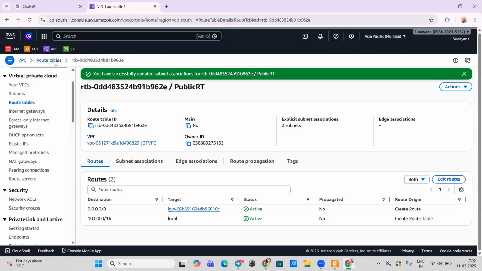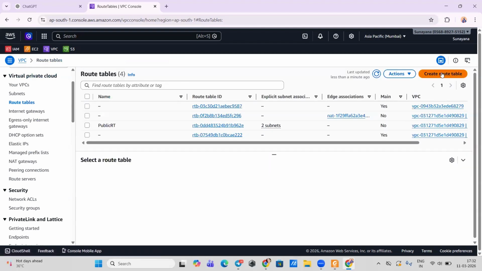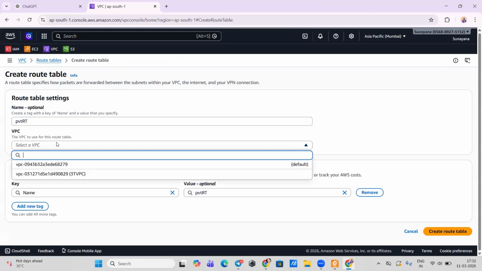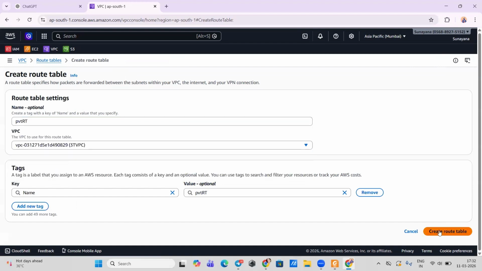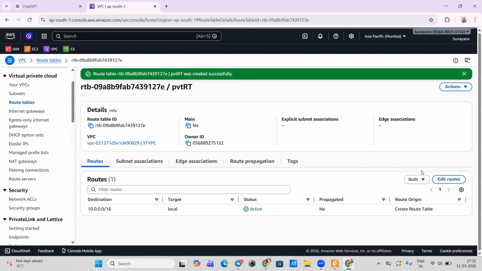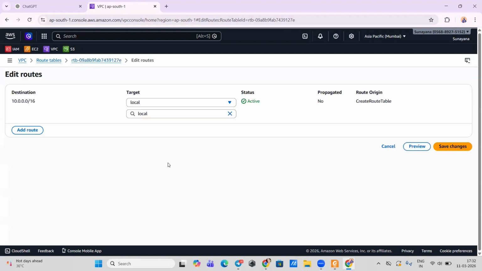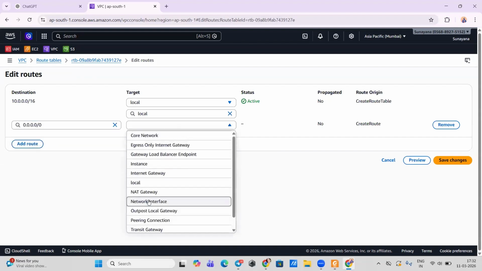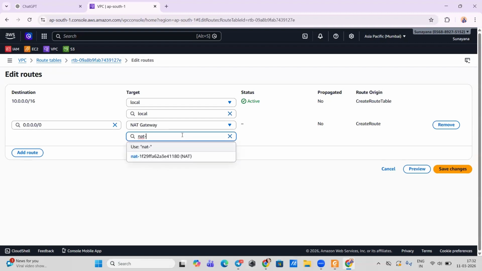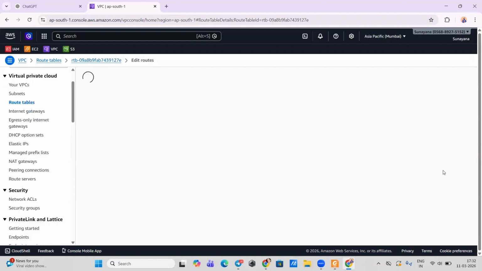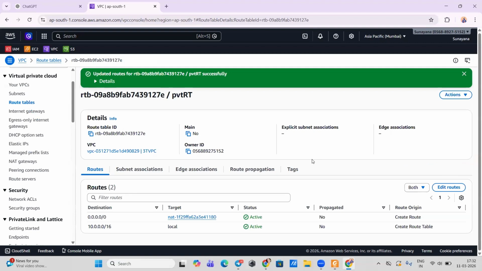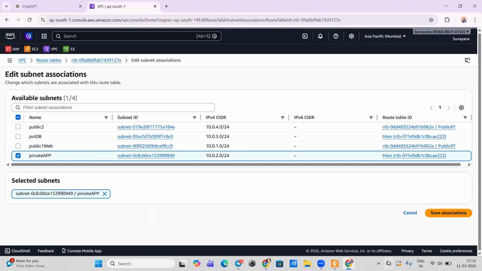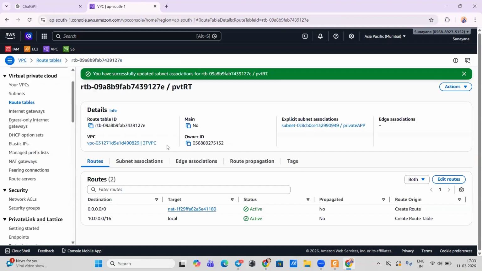That's it. Now go back, create another route table. This one will be for the private route table. Select the VPC, create. Here also you can edit. Now this is for NAT, okay, because this is private, NAT and save. Associate with subnet associations. This, okay, that one is for DB. That's it.